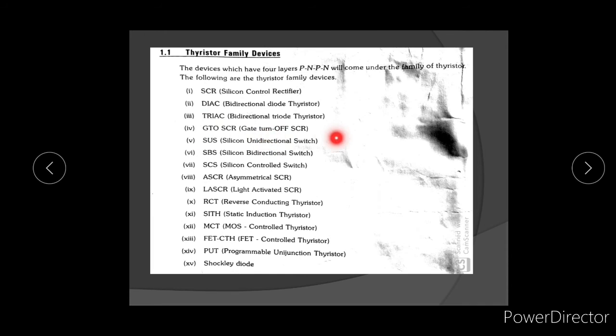And SUS means silicon unilateral switch, SBS silicon bilateral switch, ASCR asymmetrical SCR, LASCR light activated SCR, RCT reverse conducting thyristor, SITH static induction thyristor, MCT MOS controlled thyristor, FET CTH, so FET controlled thyristor, programmable unijunction transistor, and Shockley diodes. All these devices are utilized in various applications. Let us see each device one by one.